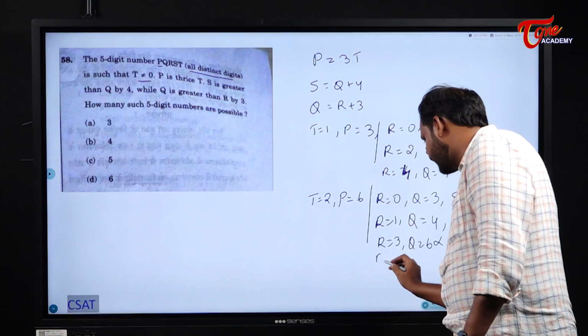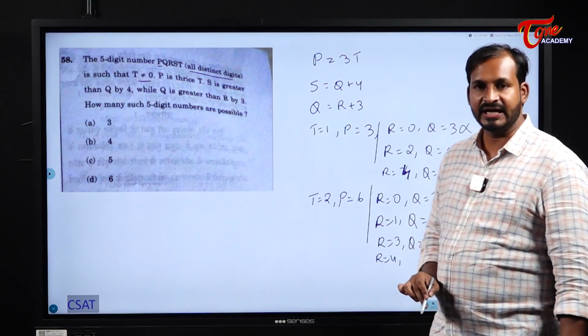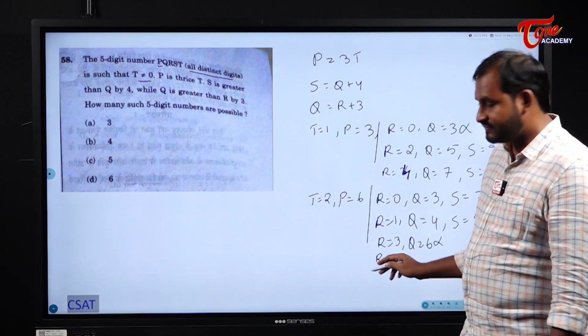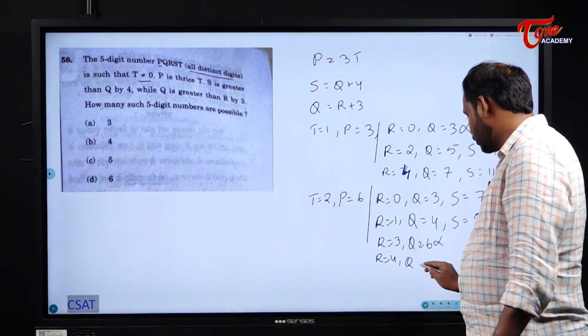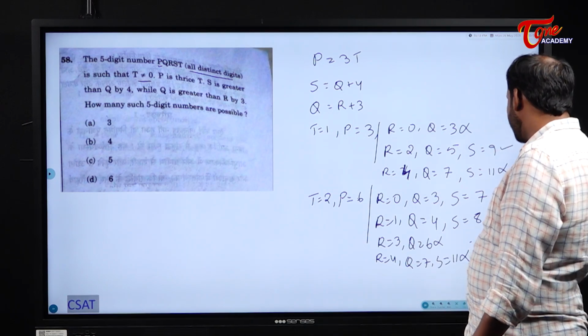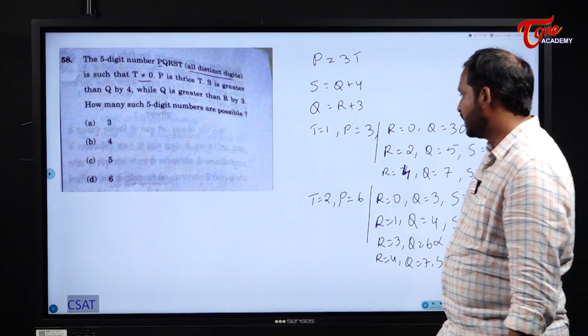Next, if I take r as 4, now what will happen for me here, students? Please see here. If I take r as 4, what about q? Q becomes 7 and s becomes 11, which is also not a possibility for me. So how many chances are there for me here? 2.